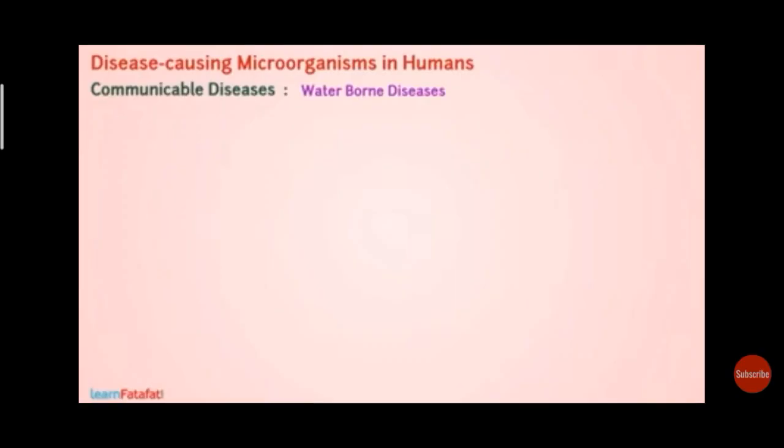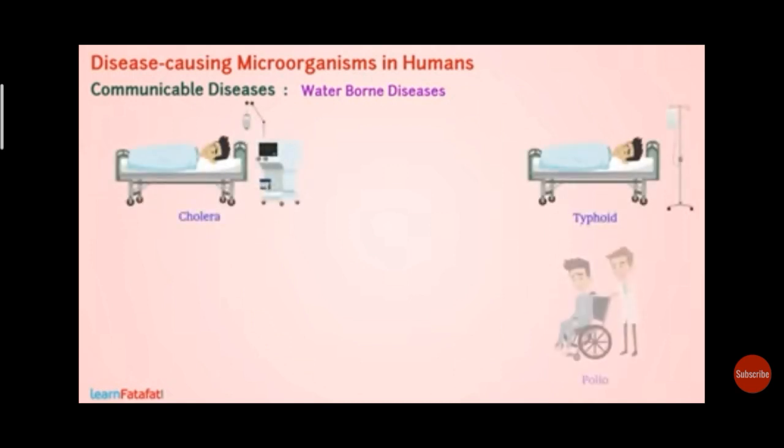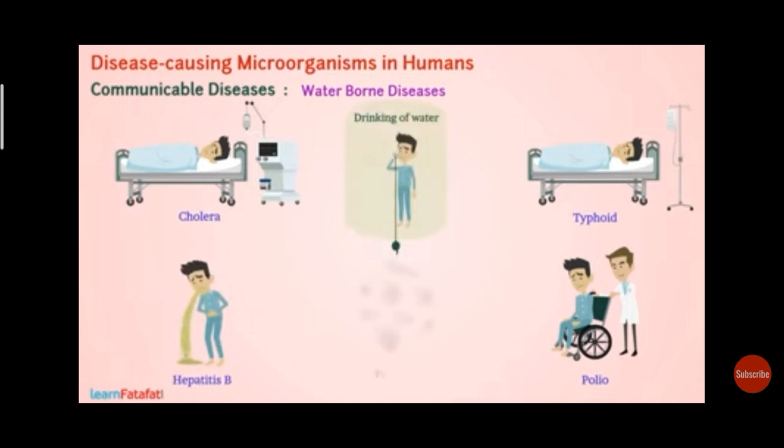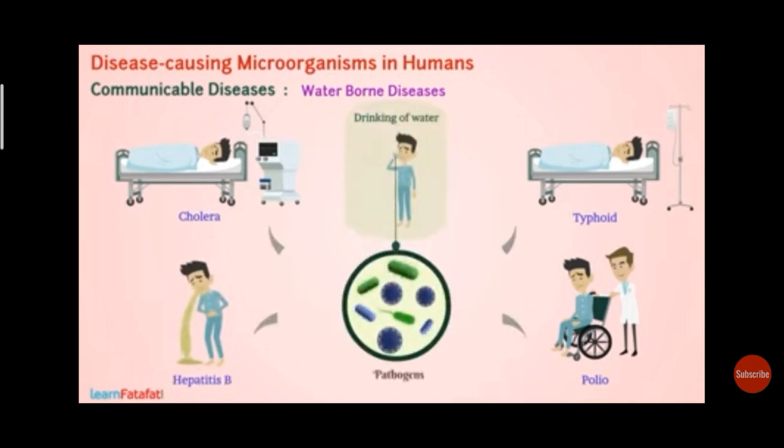Communicable diseases also spread through water, as waterborne diseases. Cholera, typhoid, polio and hepatitis B are caused by drinking water containing pathogens of the respective diseases.